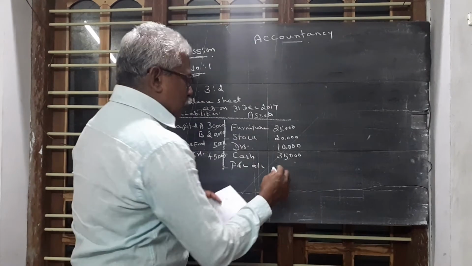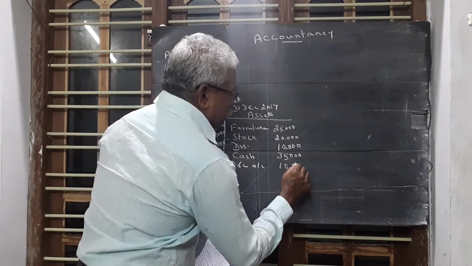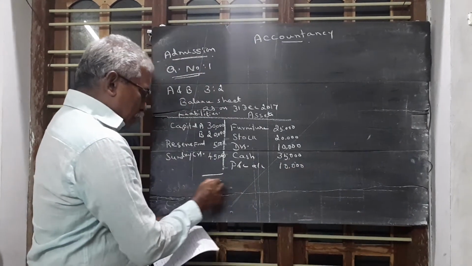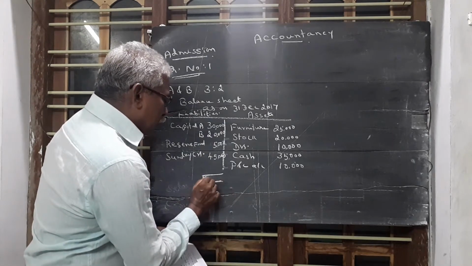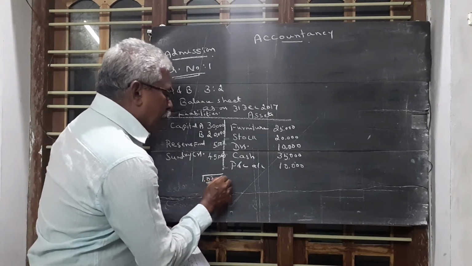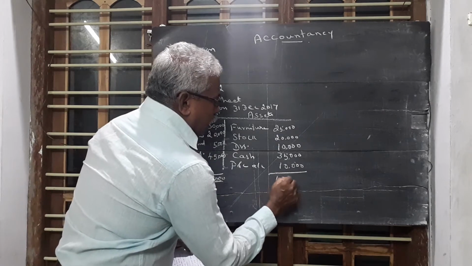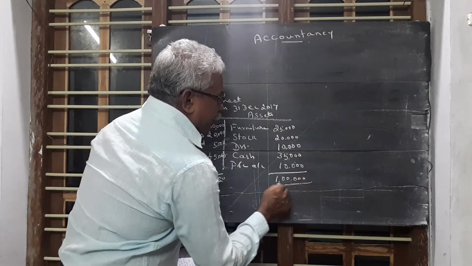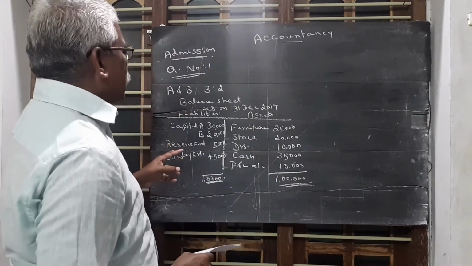The asset side shows profit and loss account 10,000. So the total is 1 lakh on the liability side and the asset side also 1 lakh. This is the balance sheet.